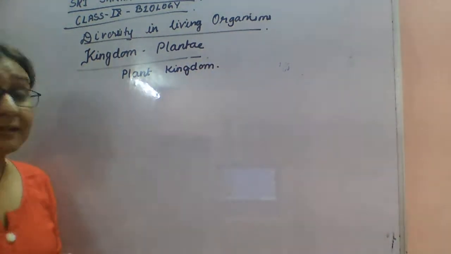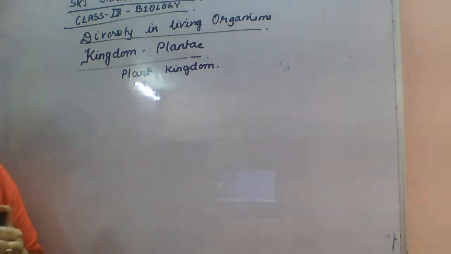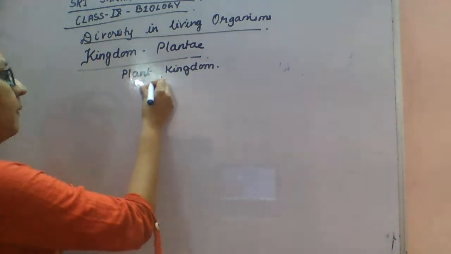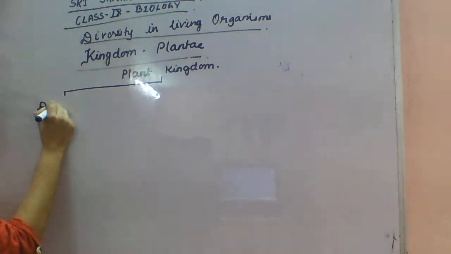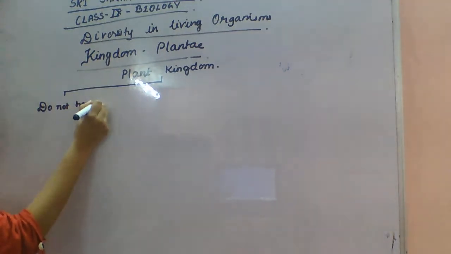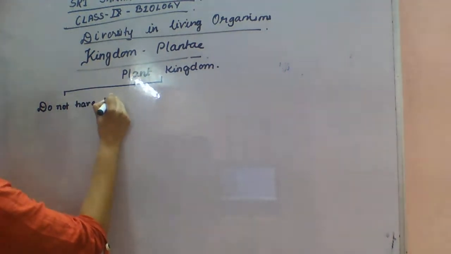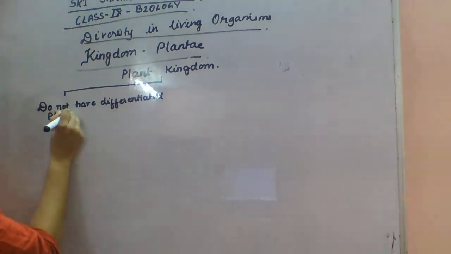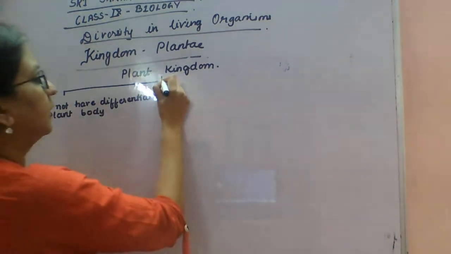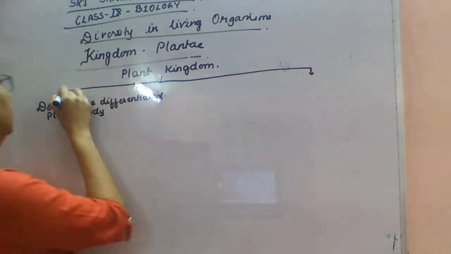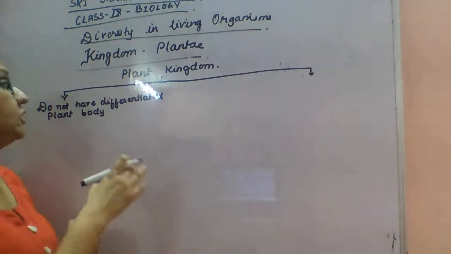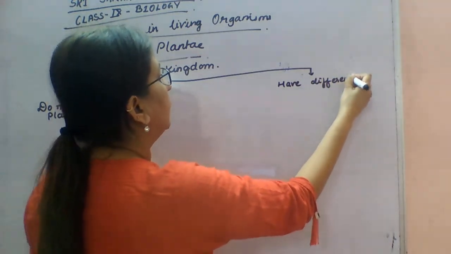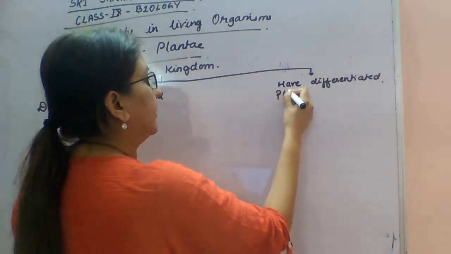First, what I told you, the first level of classification is what? Plants that do not have a differentiated plant body, and plants that have a differentiated plant body.